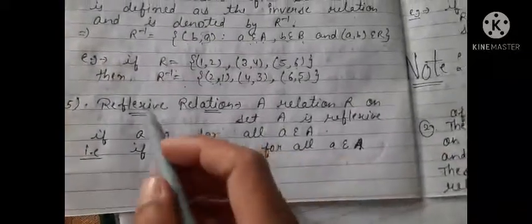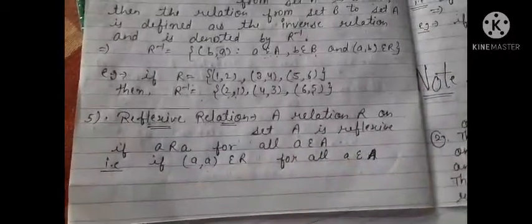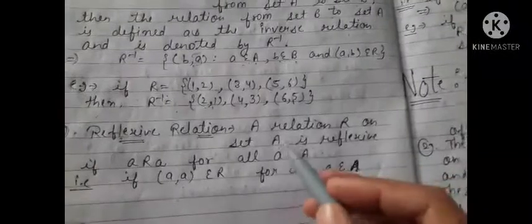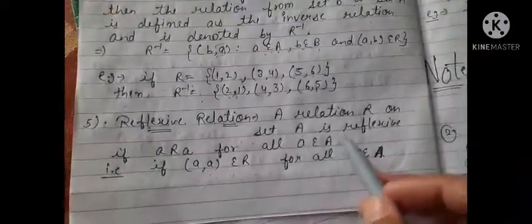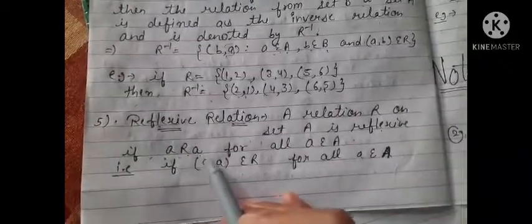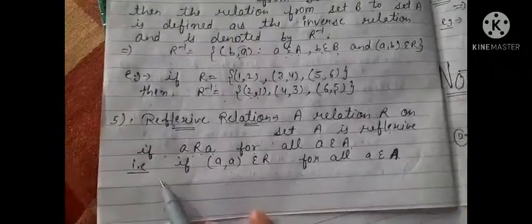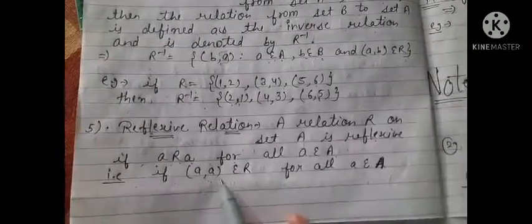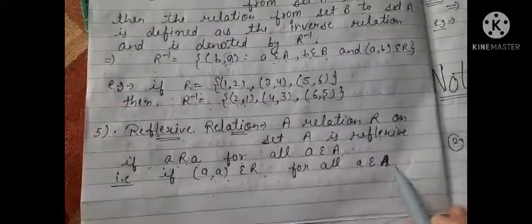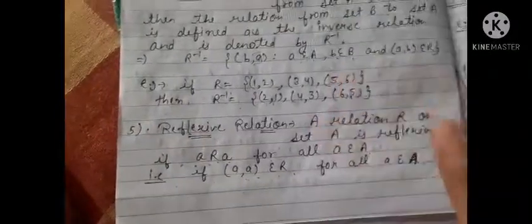Now what is reflexive? Reflexive means, on image. When we see our own image, we call it reflexive. Now a relation R on a set A is reflexive if A relation A for all a belongs to A. That is, if (a, a) belongs to R for all a belongs to A, then it will be a reflexive relation. Right?